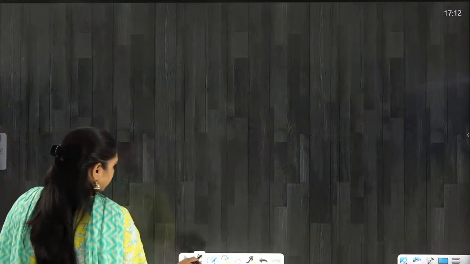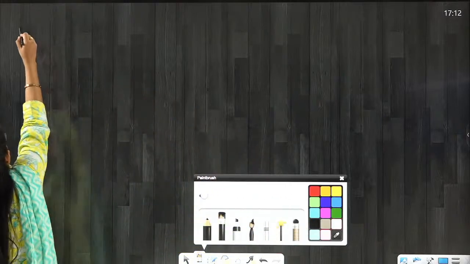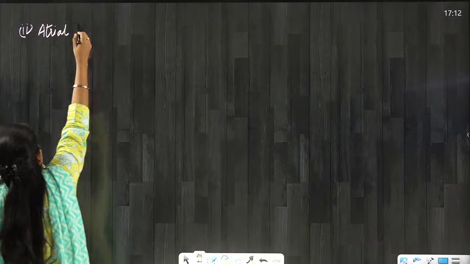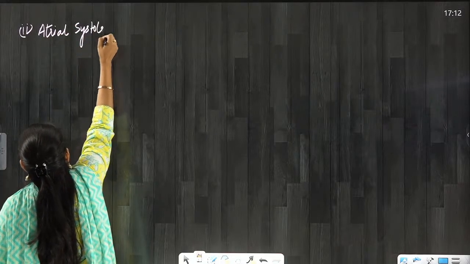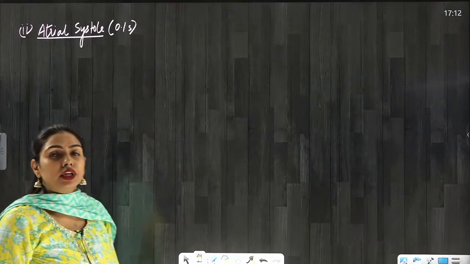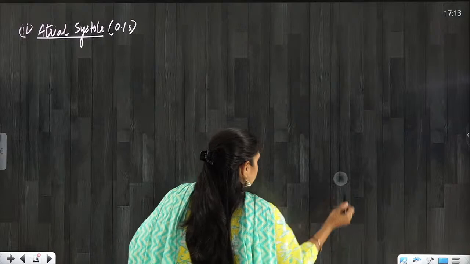Okay, now going to the second event, that is atrial systole. So that means for a very short time, the atria are going to contract. So here comes the SAN. Here comes the SAN, that is why we have understood the nodal musculature. So how are the atria going to contract, everyone? The atria will contract when the impulses from the SAN come to both atria.